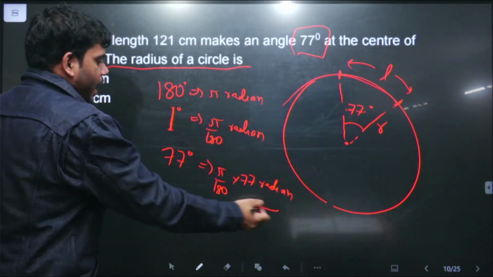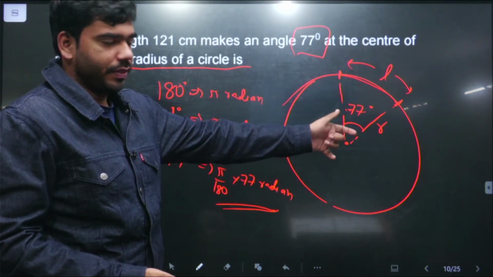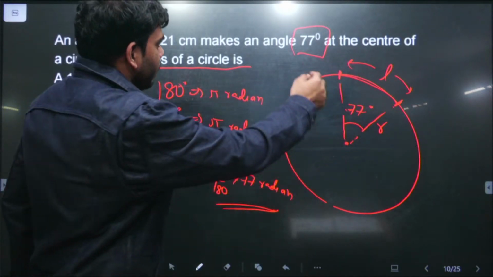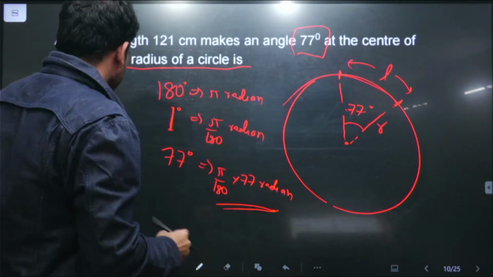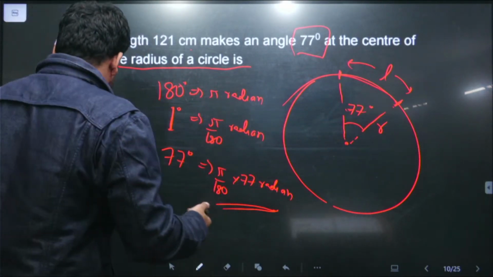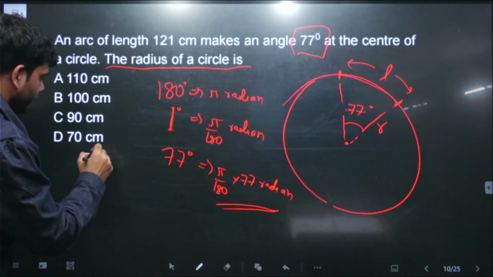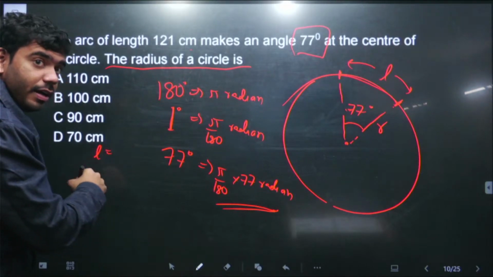So this is the angle that is calculated in radian that this arc is subtending at the center. ये इतना एंगल जो है in radian, this arc is subtending at the center, and we know कि इसमें arc length is this one. Here we need to find this radius. So here we know, I write it over here, so here we know that जो arc length है L, that is equal to r into theta,